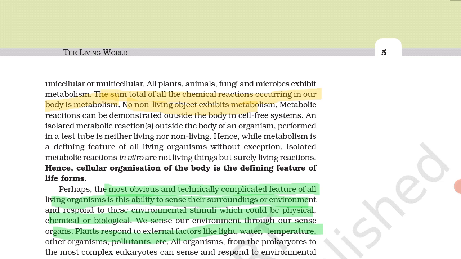The most obvious and technically complicated feature of all living organisms is the ability to sense their environment. A living organism can respond to external stimuli. Whenever an external stimulus is given, the living organism can respond to it. This is the most characteristic feature of living beings.